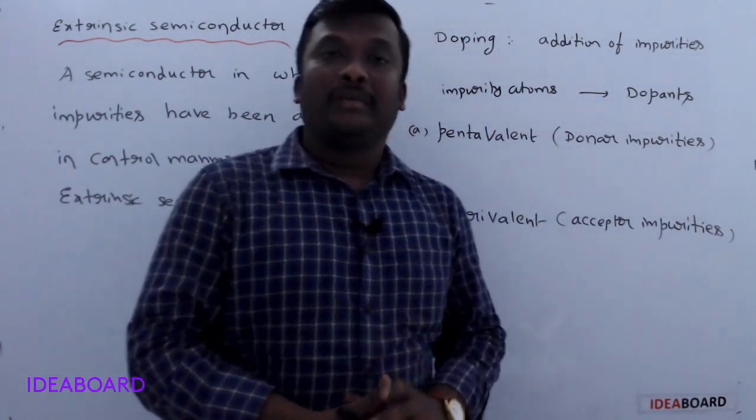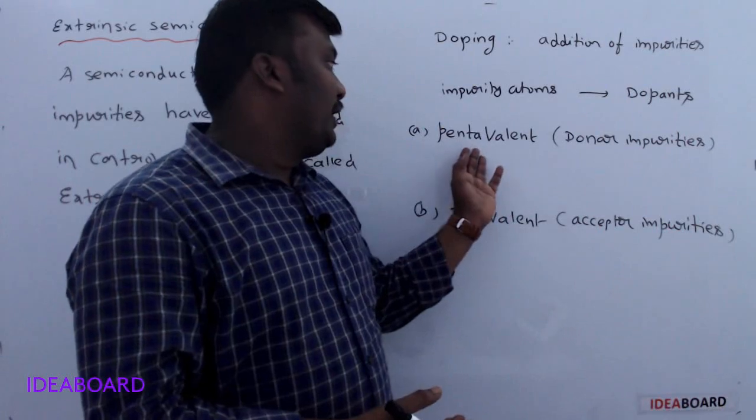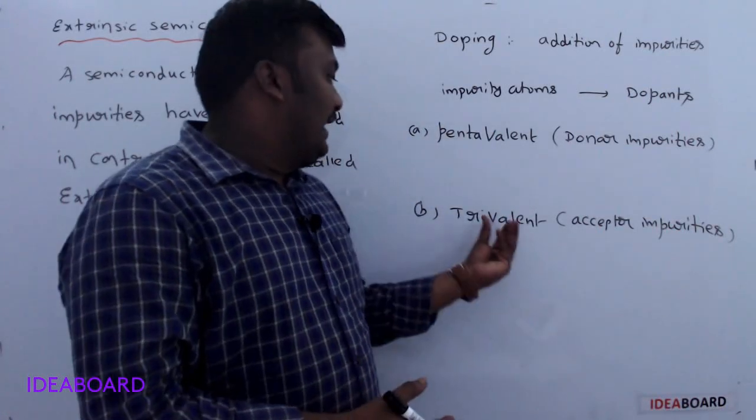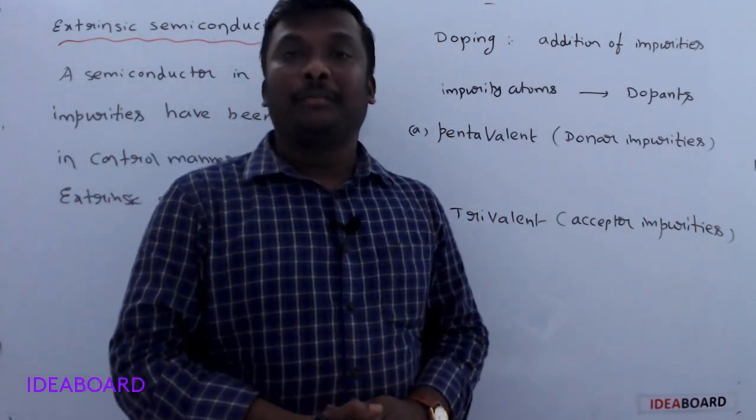In the periodic table, fifth group elements are related to the pentavalent impurity and third group elements to the trivalent impurity.